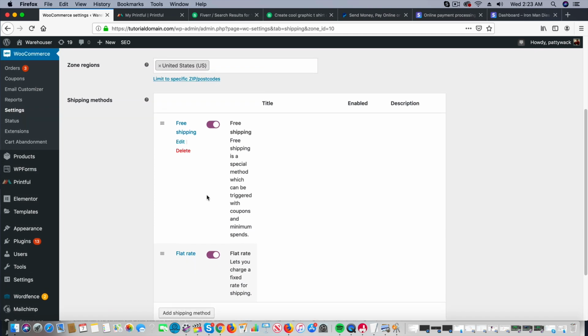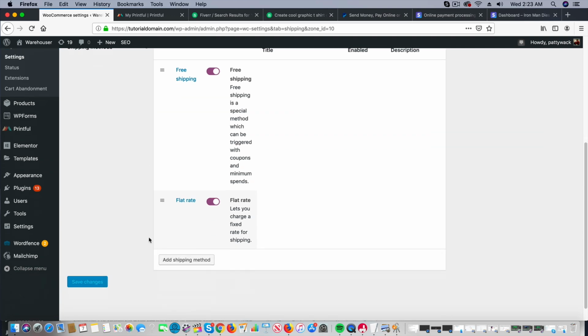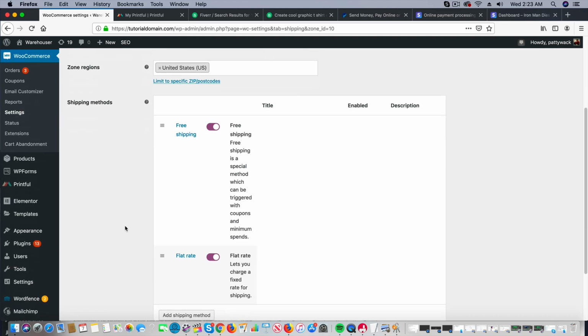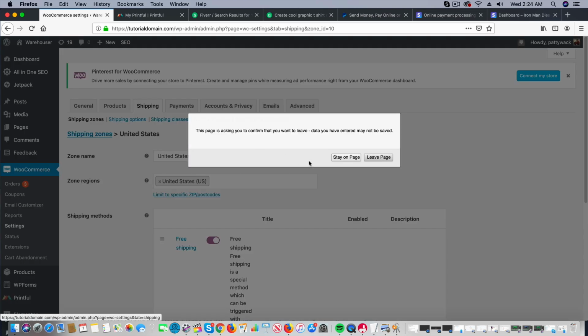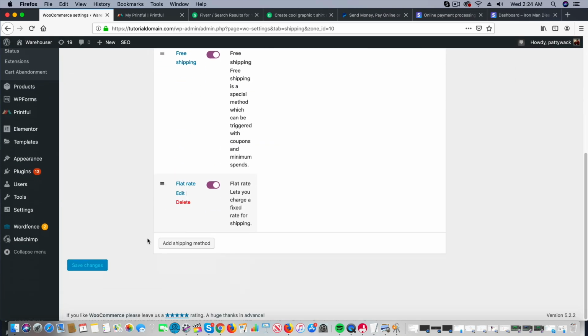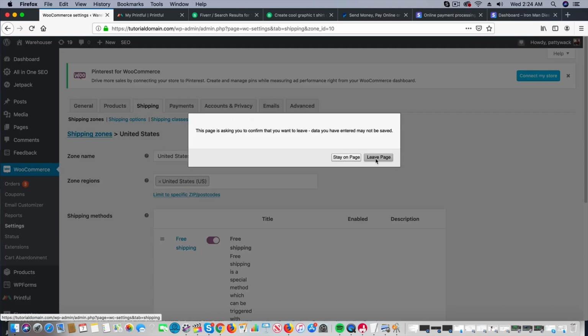Now, the shipping for Printful is pretty cheap. It's around $2 to $3 for shipping. They also charge sales tax. So whenever you calculate your taxes and shipping, you might want to add a $4 fee on top of that. So let's go back over here. We have this set up right here. Let's go back and hit refresh, or let's go back to shipping. Stay on this page, make sure this is saved. Okay, this is saved. So right here, we'll go to shipping again, leave this page.